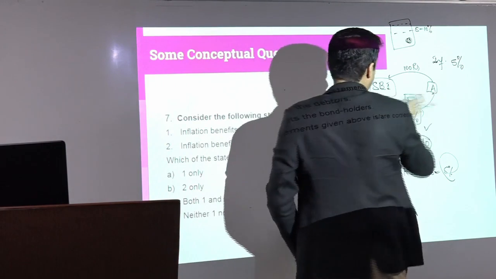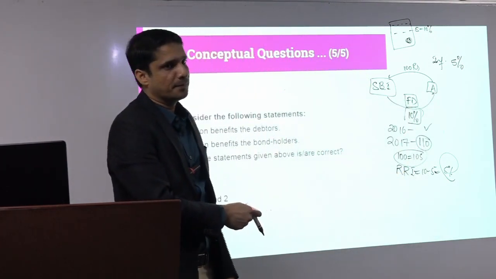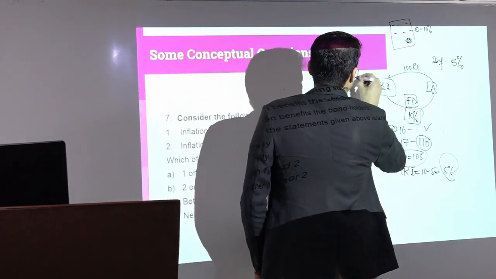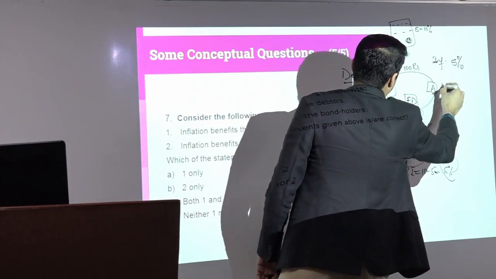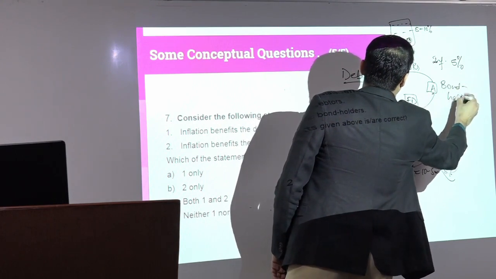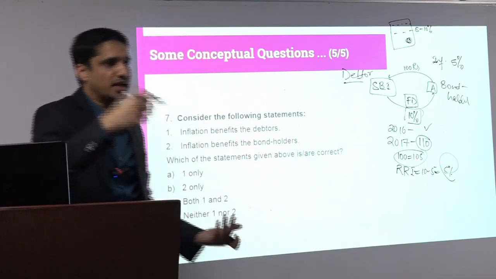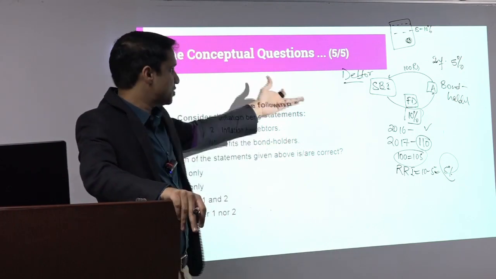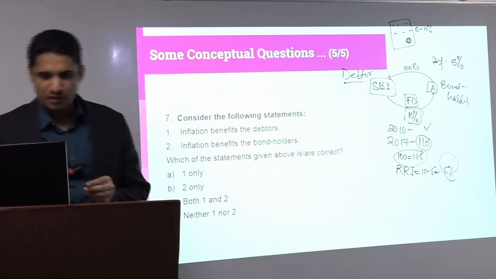Now in this case who is debtor and who is bond holder? SBI is in debt. So SBI is debtor, and bond किसके पास है? FD is being held by A, so A is known as bond holder. अब किसको प्रॉफिट हुआ और किसको नुकसान हुआ? सिंपल है. A को लॉस हो रहा है because rather than getting 10% इंटरेस्ट, only 5% मिला. And SBI को profit है because there is inflation in the economy. Simple question. One only.